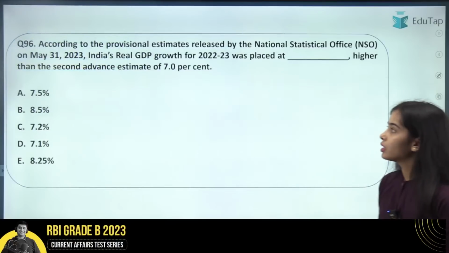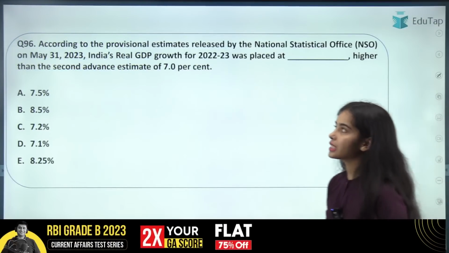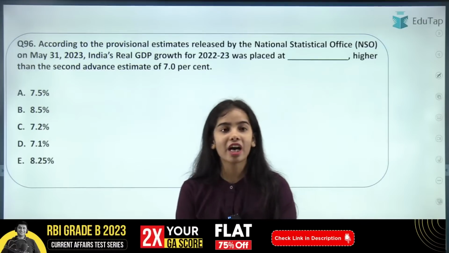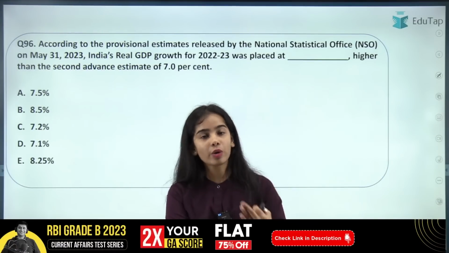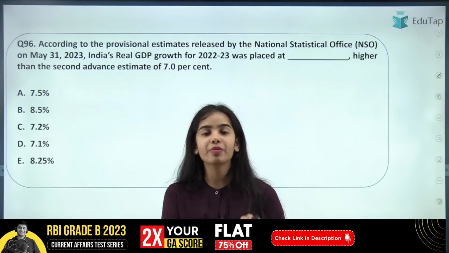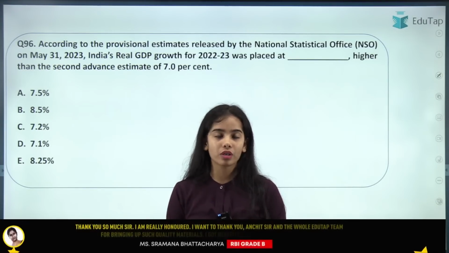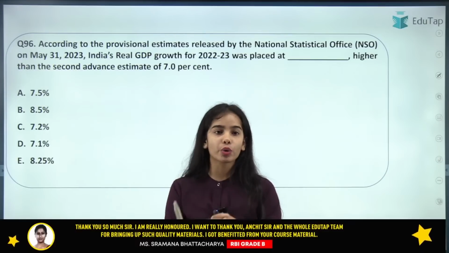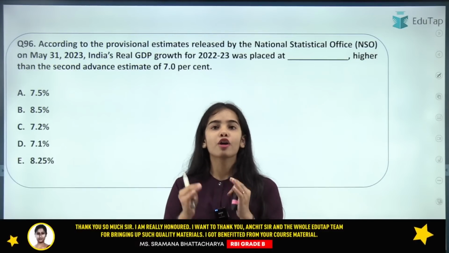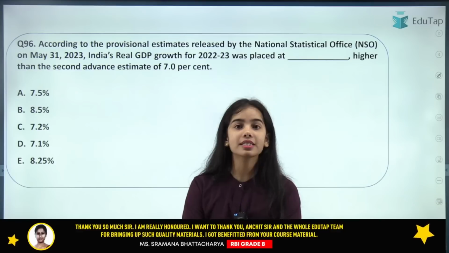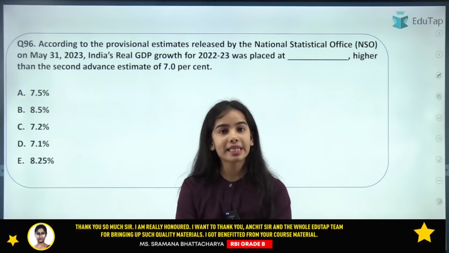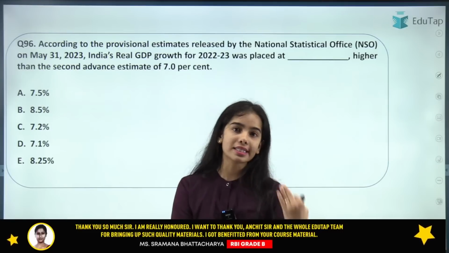Now the next question is, according to the provisional estimates released by the National Statistical Office, recently in May only, as per these estimates, the real GDP growth for 2022-23 was placed at dash percent, which was higher than the second advance estimates, which said that the real GDP growth is 7%.